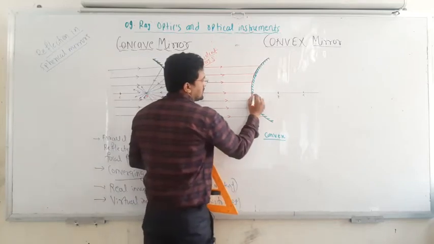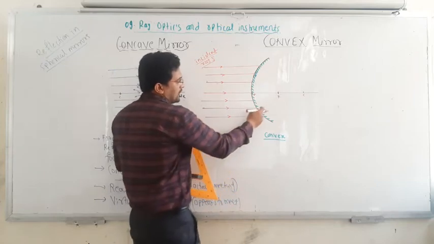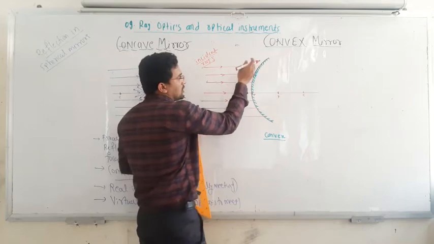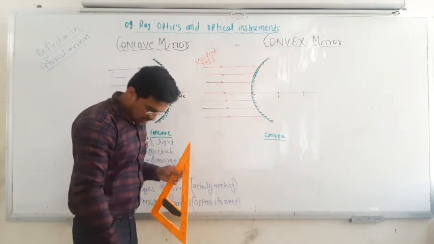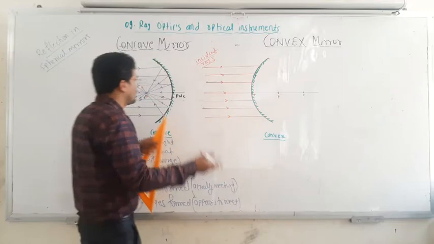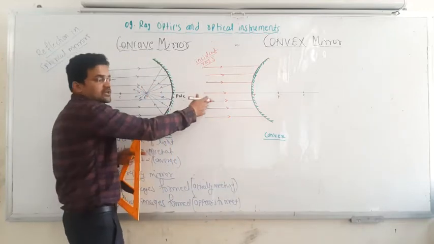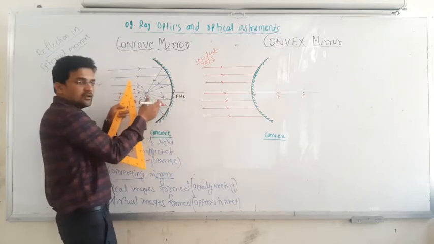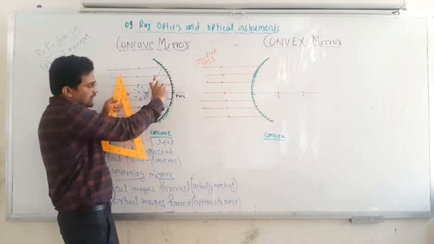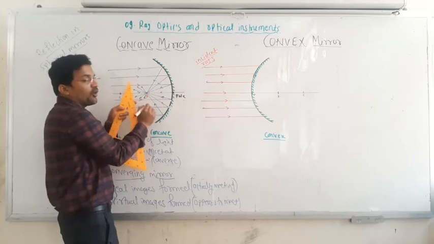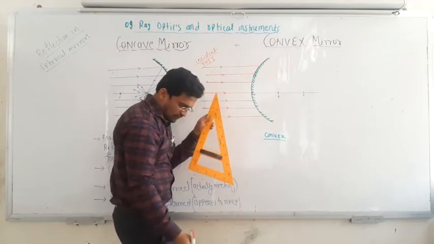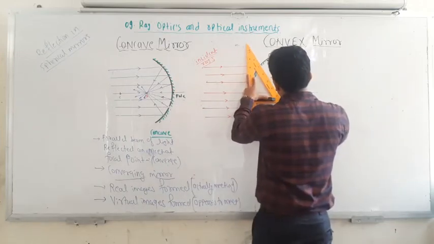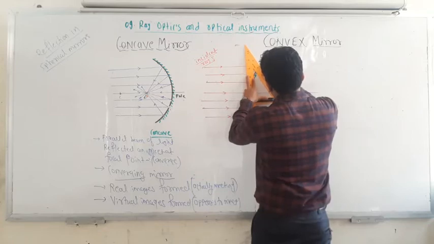Then if this is the pole, now rays will not pass through that side because this portion is opaque, okay. But this convex mirror actually diverges the rays. This one converges the rays, and diverge means what? They spread the rays, okay, and here they bring all the rays after reflection and converge at a single point, okay. So here they diverge, okay. So you can see here the rays are diverging from the focal point, okay.